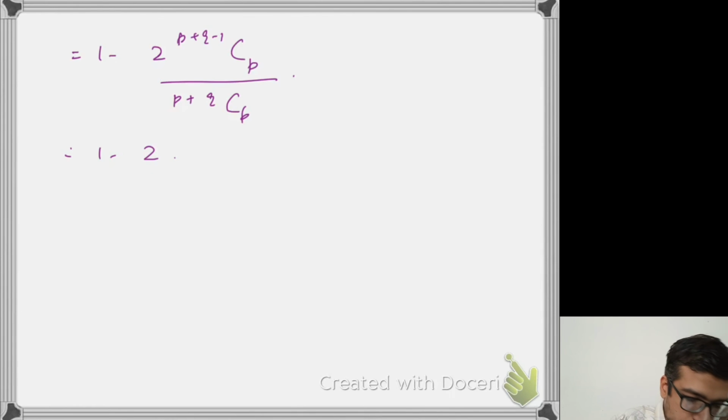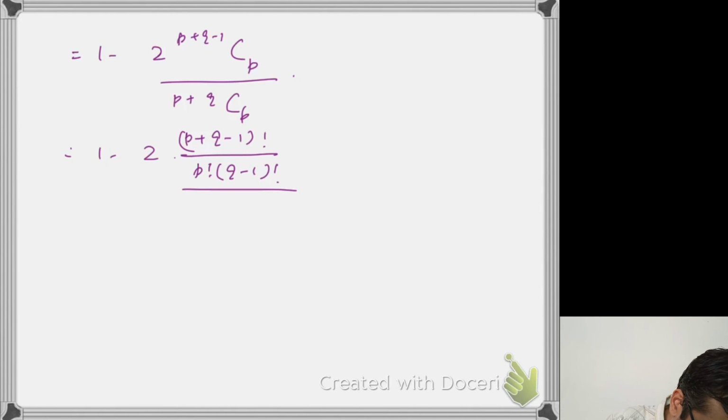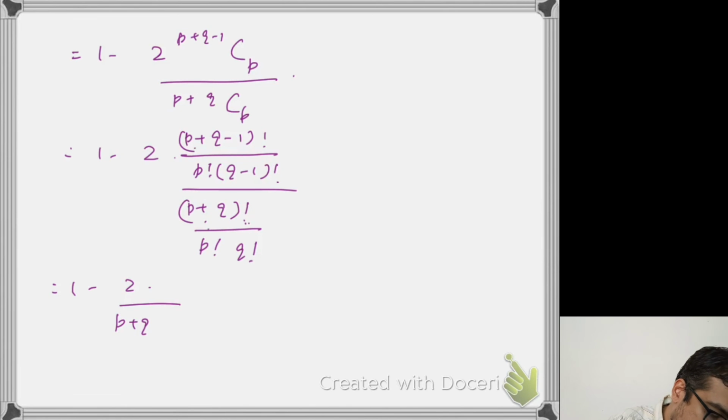And if you now try to compute this, you have p plus q minus 1 factorial over p factorial q minus 1 factorial, over p plus q factorial over p factorial q factorial, right? In the denominator, only p plus q will remain amongst the p plus q factorial term, because the remaining terms will be cancelled by p plus q minus 1 factorial, and p factorial is also cancelled. In the numerator you will get q again, because q factorial comes in the numerator and q minus 1 factorial is cancelled. So overall I am going to get p minus q over p plus q.